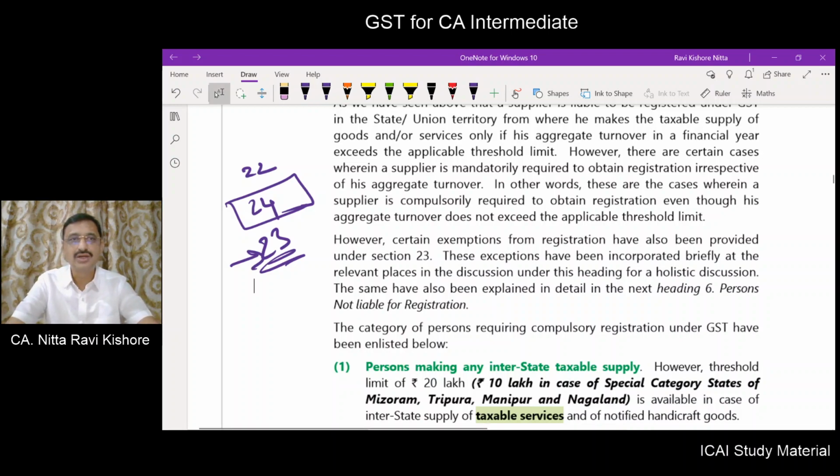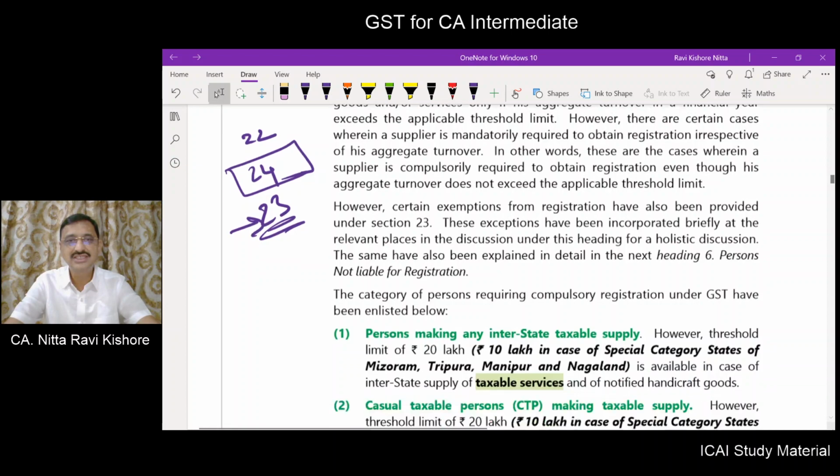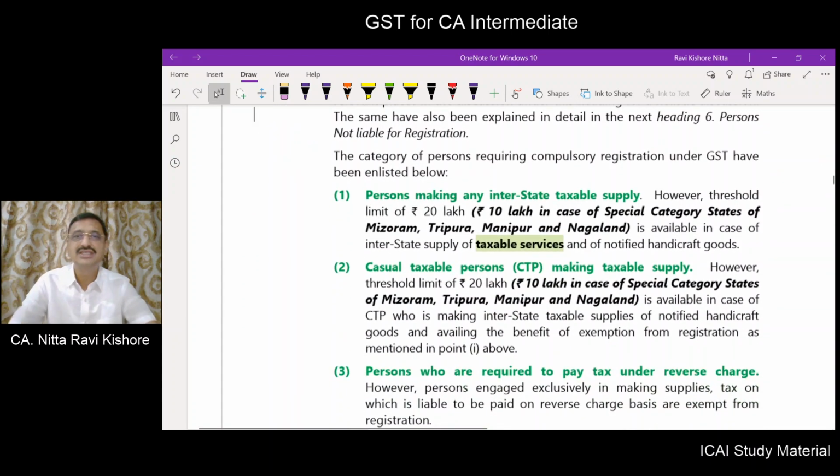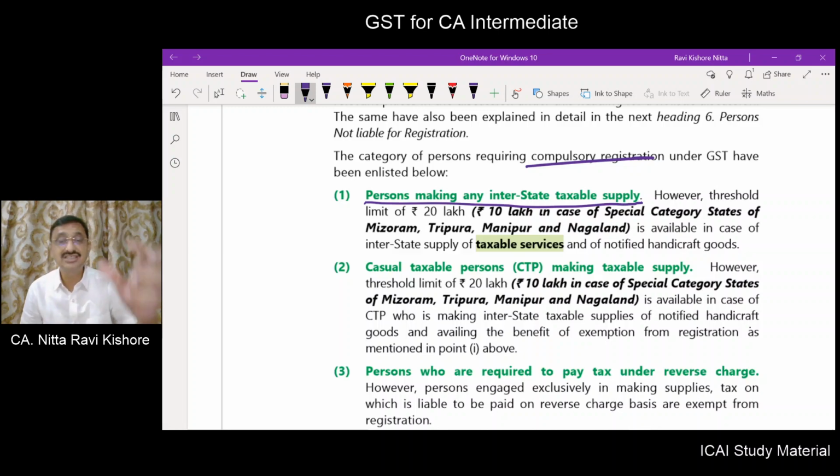Now we will deal with section 24. What does it deal with? Compulsory registration. Person making interstate supply of taxable supply: a person making interstate taxable supply, irrespective of your turnover, you have to get registration.